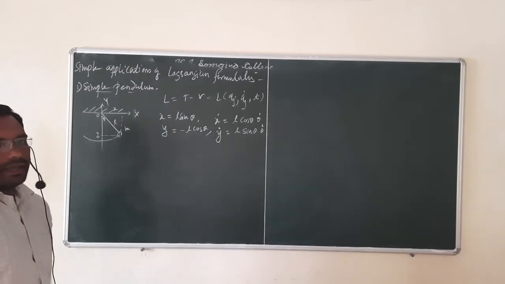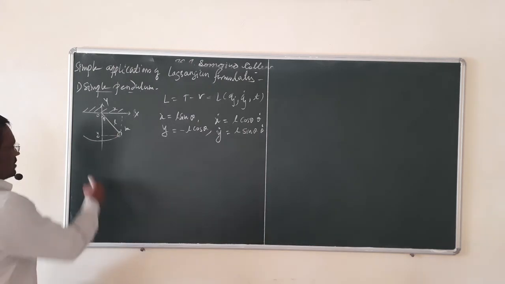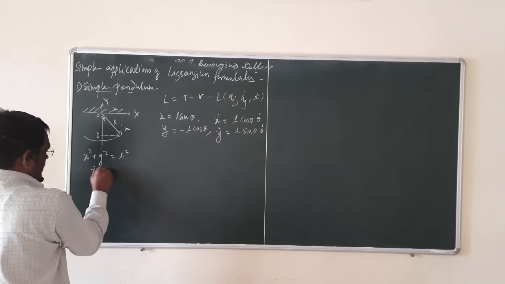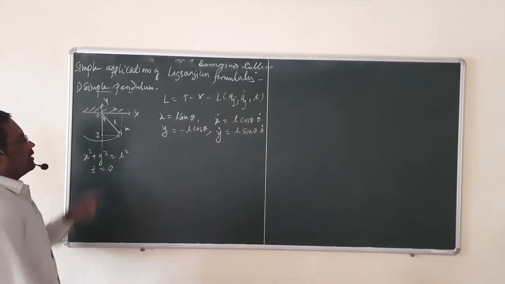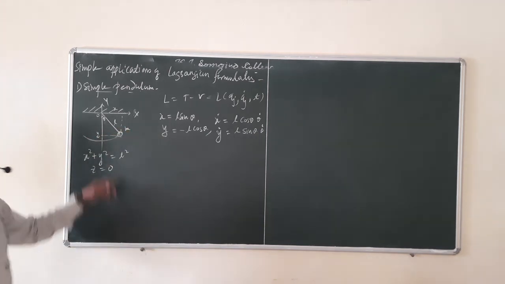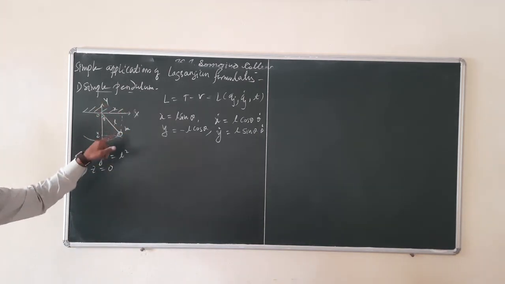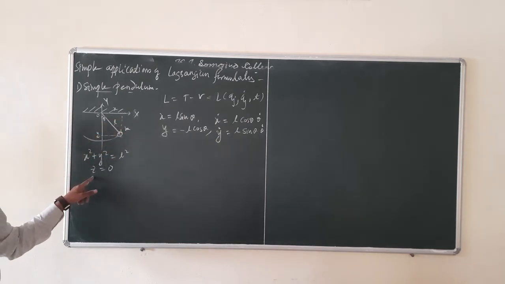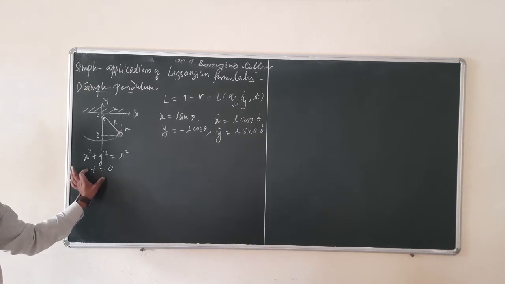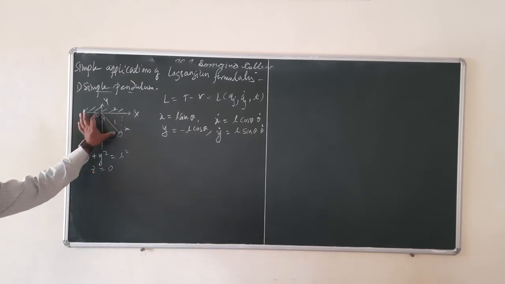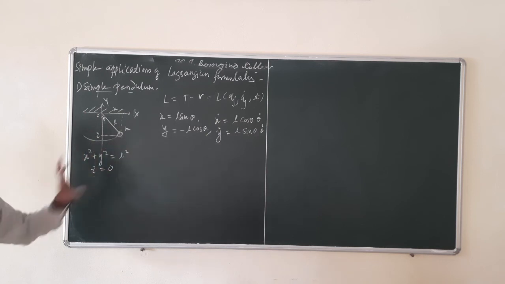Okay, again, what are the constraint equations? x squared plus y squared is equal to L squared and z is equal to 0 for this bob. As this bob moves like this, the z coordinate is 0 since this is the x and y axis. It is moving in the x-y plane. z equal to 0 represents that the bob is moving in this plane. Again, x squared plus y squared equal to L squared means this length is constant for this bob.